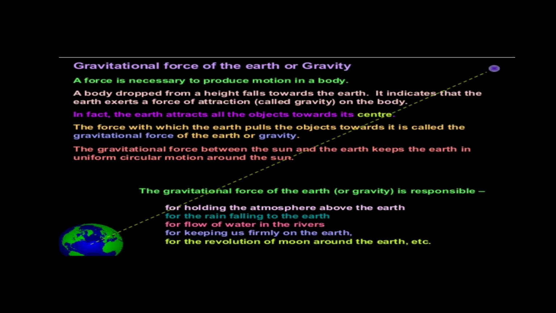This is because of the gravitational force. The gravitational force of the sun and the earth keeps the earth revolving in uniform circular motion around the sun. Okay. So now let us see what the gravitational force of the earth, or gravity, is responsible for.